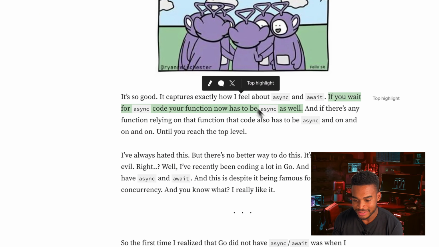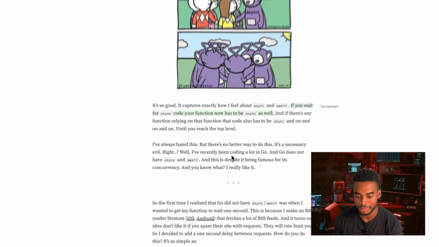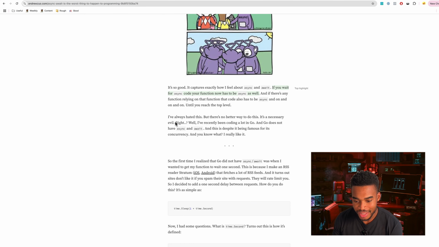It's so good, it captures exactly how I feel about async await. If you await for sync code, your function now has to be async as well. And if there's any function relying on that function, that code also has to be async and on and on and on. Okay, blah, blah, blah. We get the point. I've always hated this, but there's no better way to do this. It's a necessary evil, right?